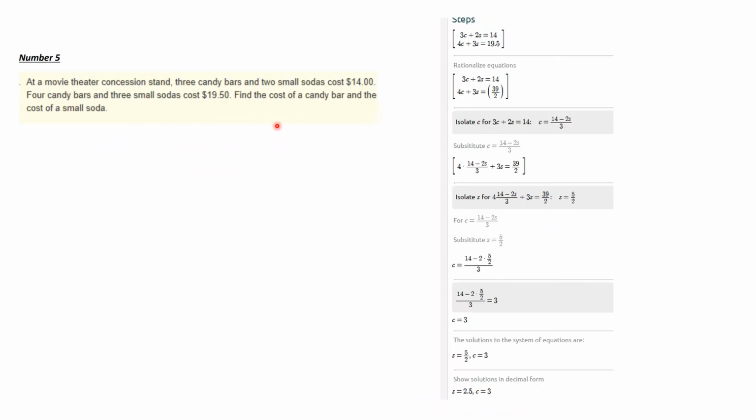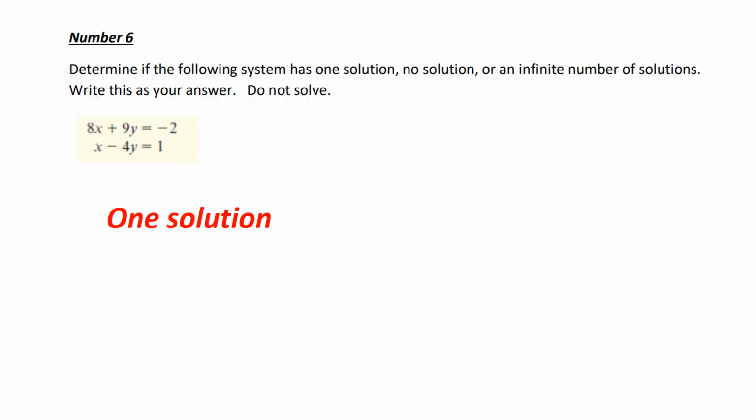And life is a word problem, and so we have a word problem. If you let C be the cost of the candy bars and S be the cost of the sodas, you end up with this set of equations from the words. And then we have to solve those. If you solve those, you find out that a soda costs 2.5 and a candy bar costs 3. This is $2.50, and that is $3.